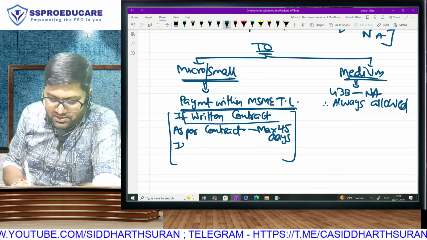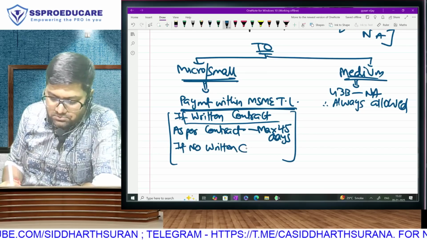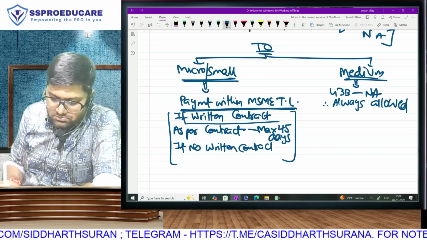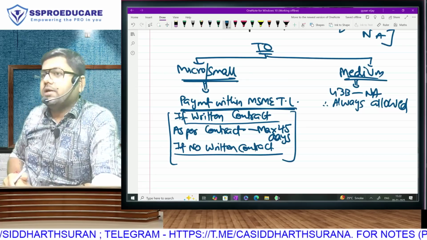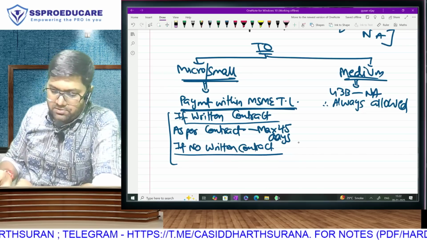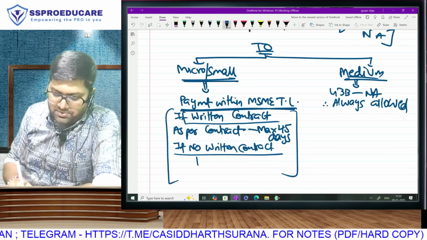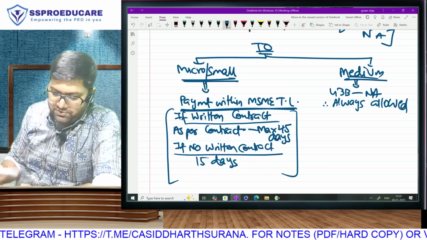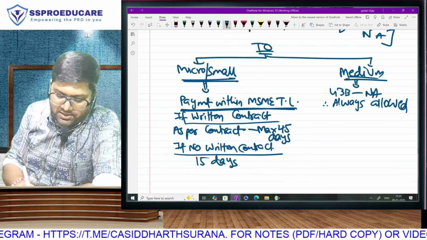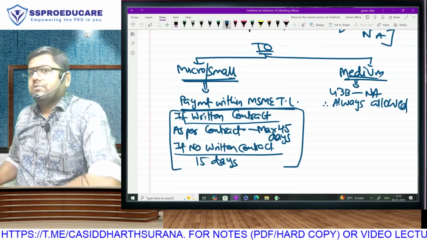And the second possibility: if there is no written contract, the time limit will be 15 days. If there is a contract, as per the contract, it cannot exceed 45 days.